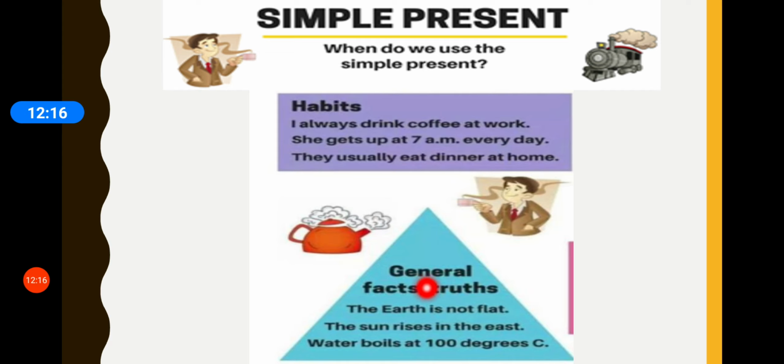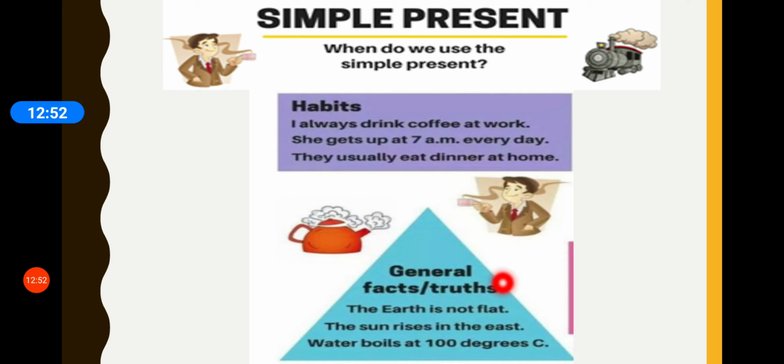The sun rises in the east. Now, children, that's a universal fact, a universal truth, that the sun rises in the east, whether you are here in Panipat or maybe you are in Delhi or maybe out of India. Universal truth means any fact that is true for the entire universe. So, wherever you go, the sun rises in the east. Right? So, we have made use of simple present tense.